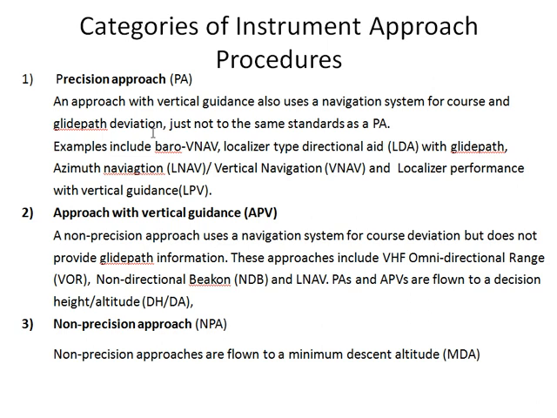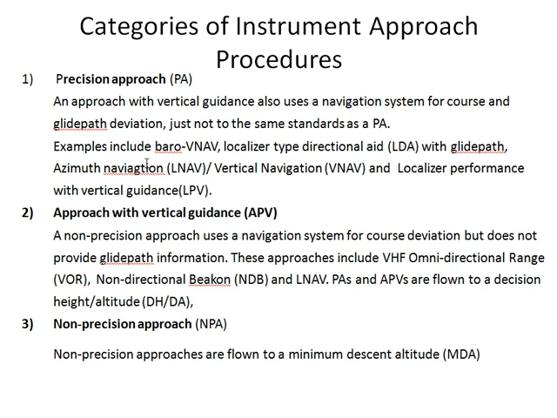When I say precision approach, it's an approach with vertical guidance and also uses a navigation system for course and glide path deviation, just not to the same standards as a PA, that is the precision approach.